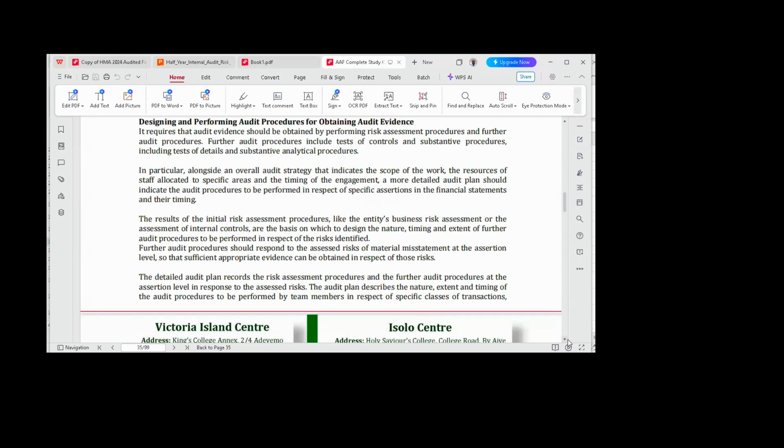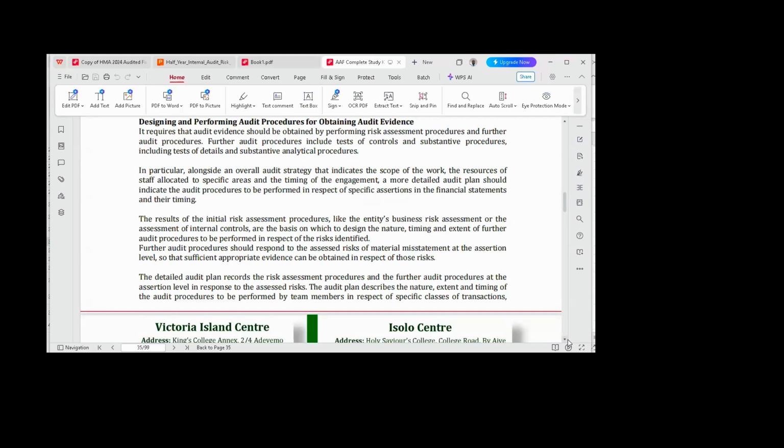You cannot audit what you don't understand. And one thing that you must also remember is that your audit plan keeps changing. It's iterative. I'm taking it again. The audit plan is iterative. It keeps changing until when the audit is completed.